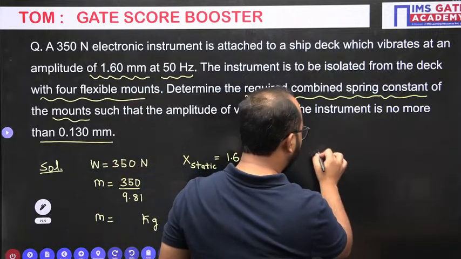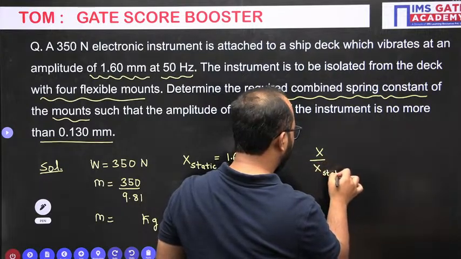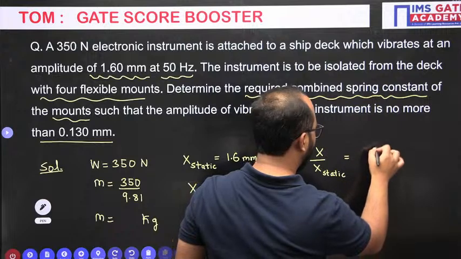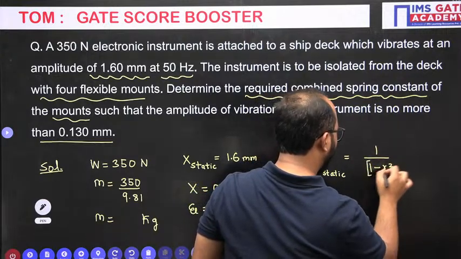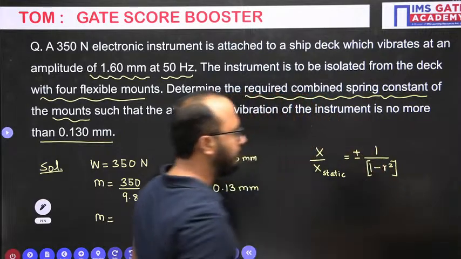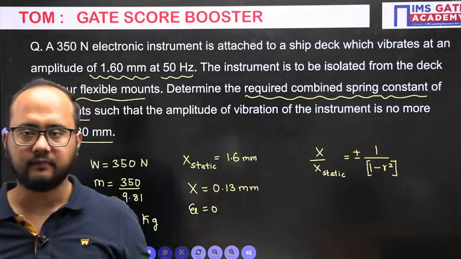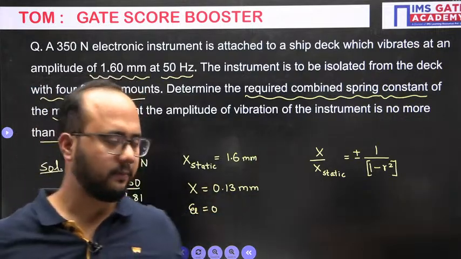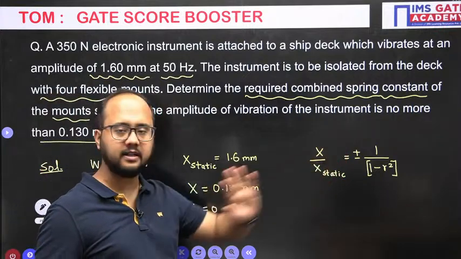So your formula will be like this: one minus r square. Now when the under root is removed, the plus minus sign will always come. Plus minus sign will be coming here. Correct? Yes or no? Simple thing. X by x static will be plus minus 1 upon 1 minus r square.